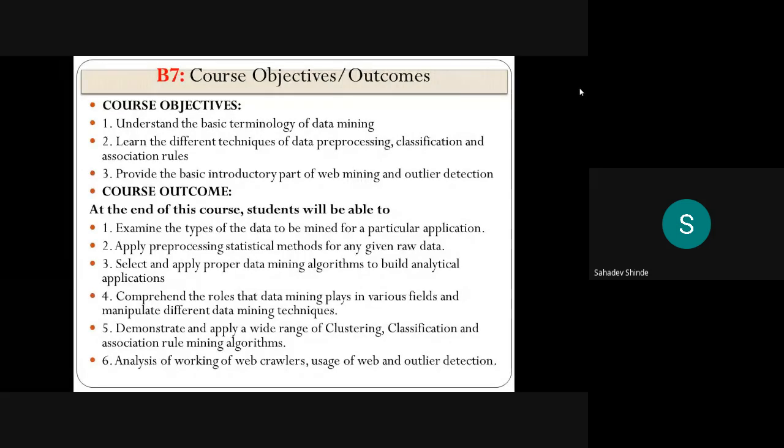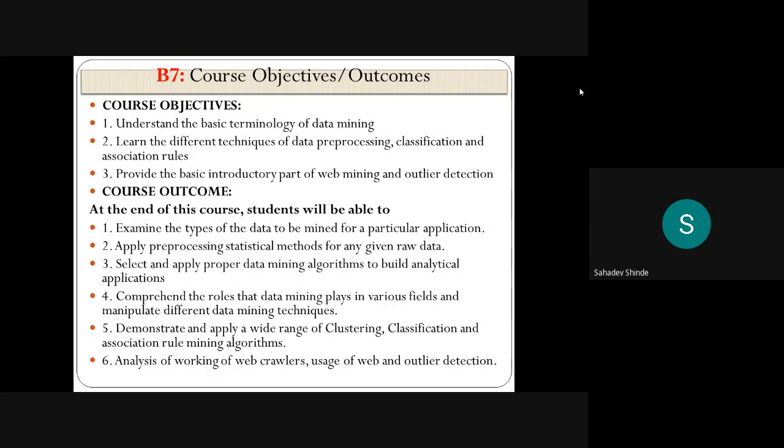The first objective is to understand the basic terminology of data mining. Whatever the basic terminology of the data mining subject is, we are going to study it. And the second objective is to learn the different techniques of data pre-processing, classification, and association rules. This also we are going to learn in all the chapters.